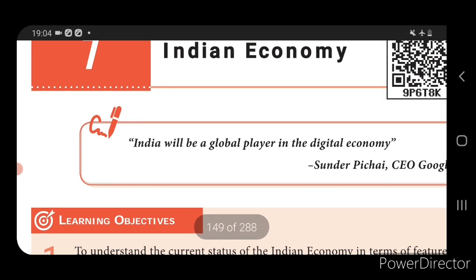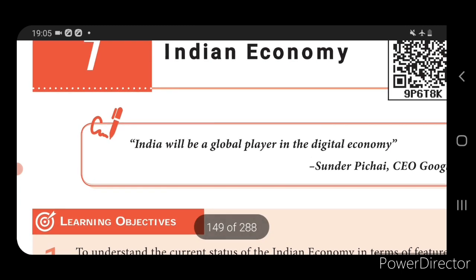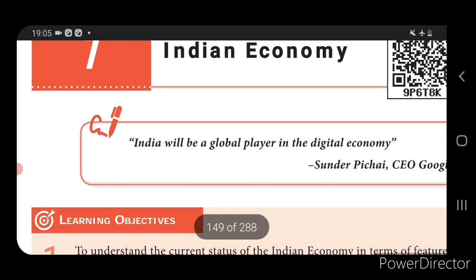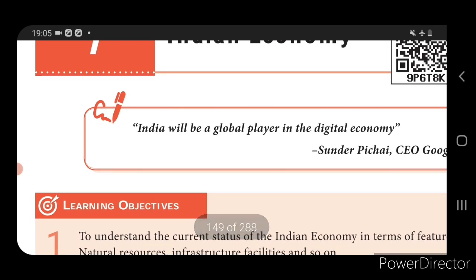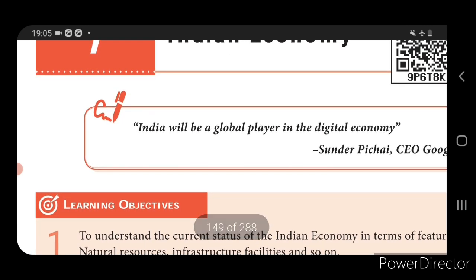Then we saw about natural resources. The resources which are in stock or reserves in nature are called natural resources. Some of the major natural resources are land, forest, water, minerals, and energy. Then we saw important mineral resources which are abundant in the country: iron ore, coal and lignite, bauxite, mica, crude oil, gold, and diamond.